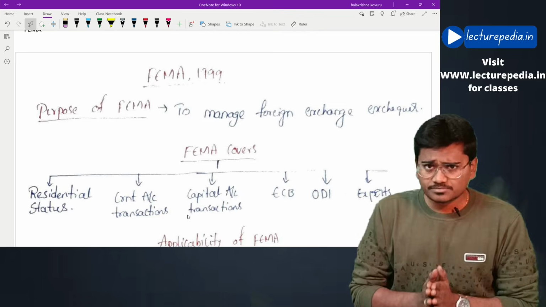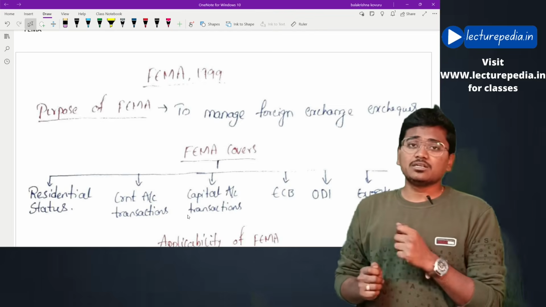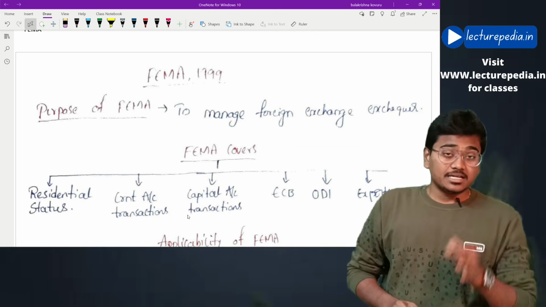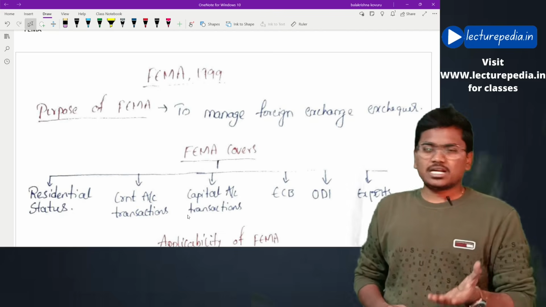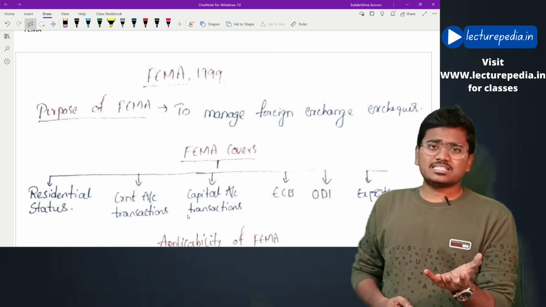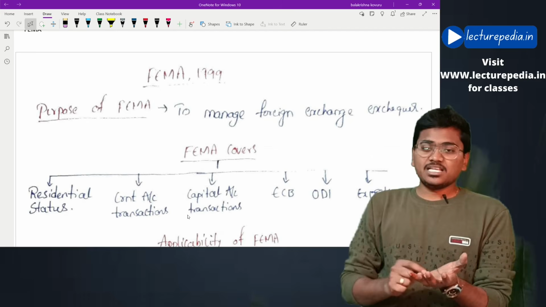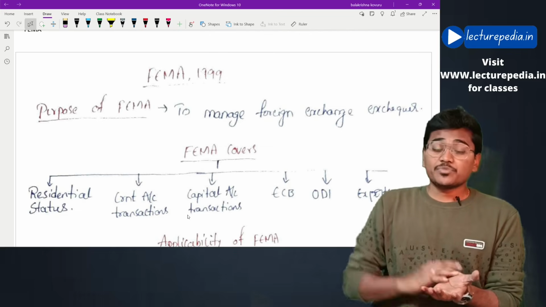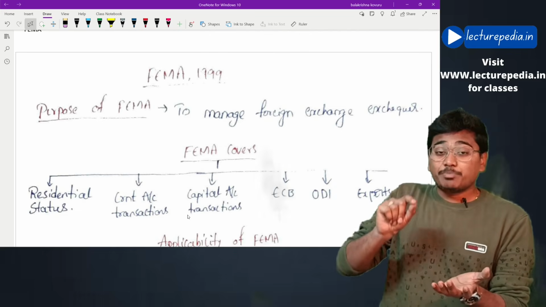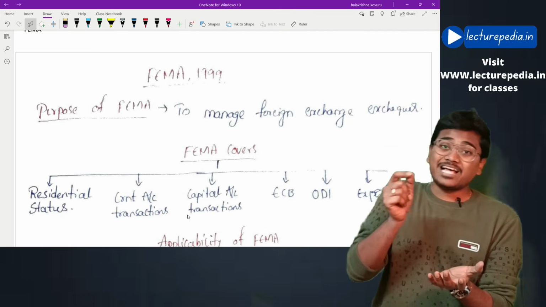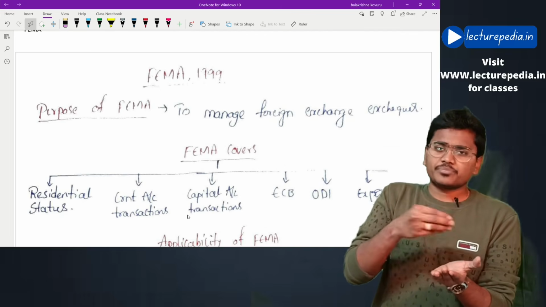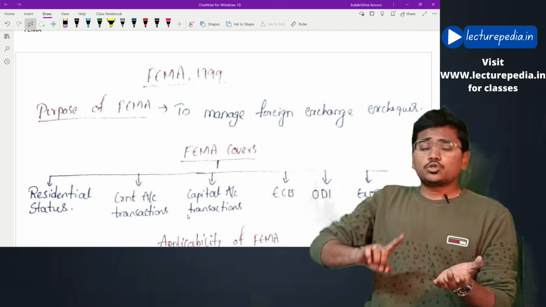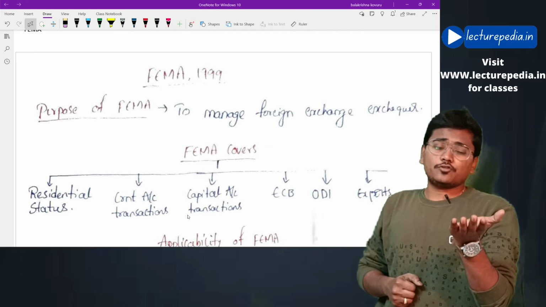First of all, FEMA, what is the purpose of introducing the Foreign Exchange Management Act? Basically, every country will be having a foreign exchange exchequer. In the same way, even the Indian government is having a foreign exchange exchequer. Into this exchequer, foreign currency will be earned as income if you export from India. In the same way, if you import into India, expenditure in foreign currency has to be incurred from this foreign exchange exchequer. Now the aim of the government through this FEMA is to manage this foreign exchange exchequer.